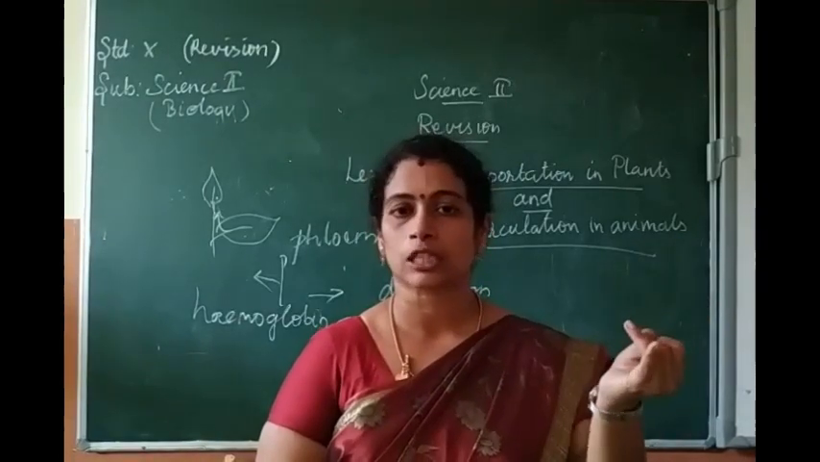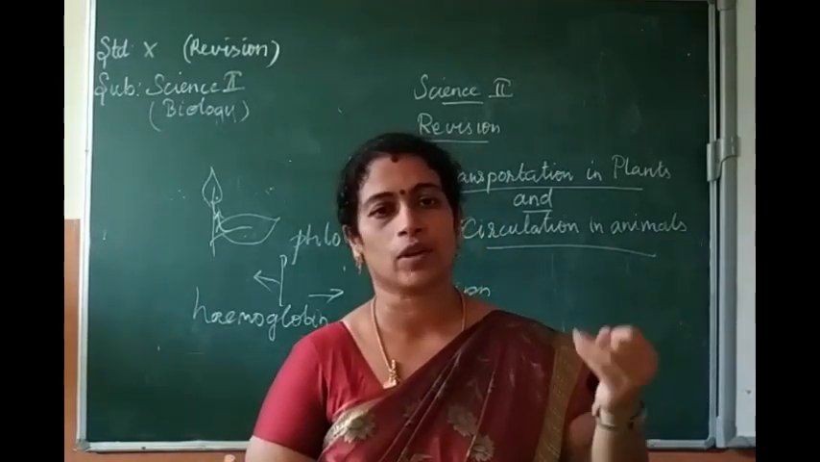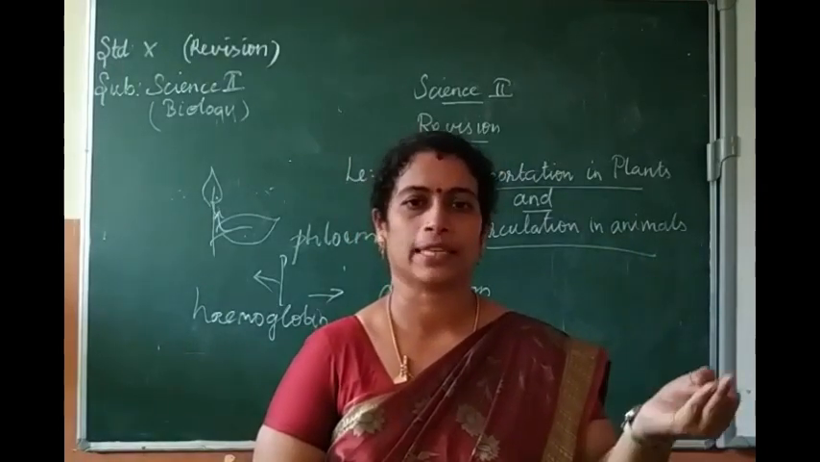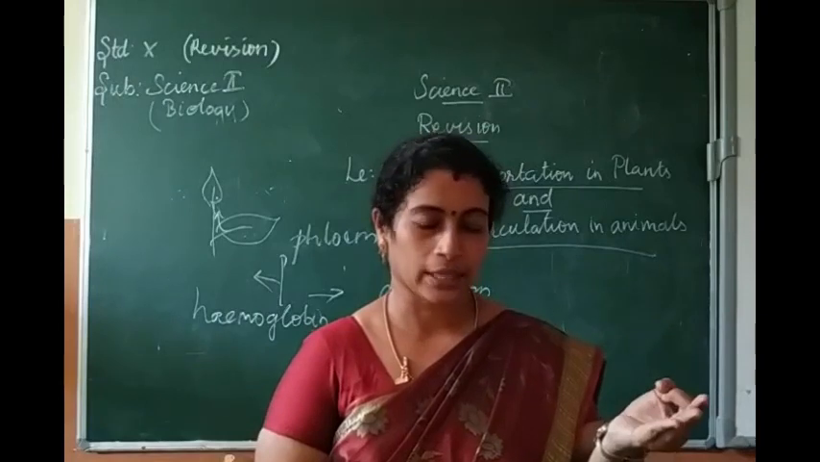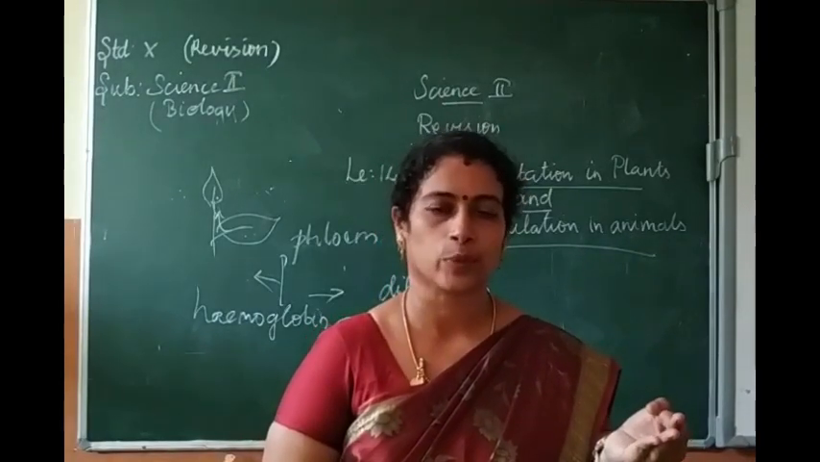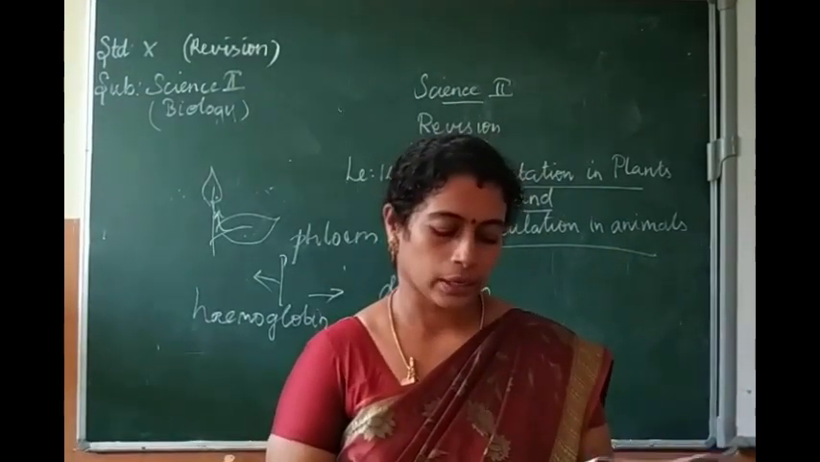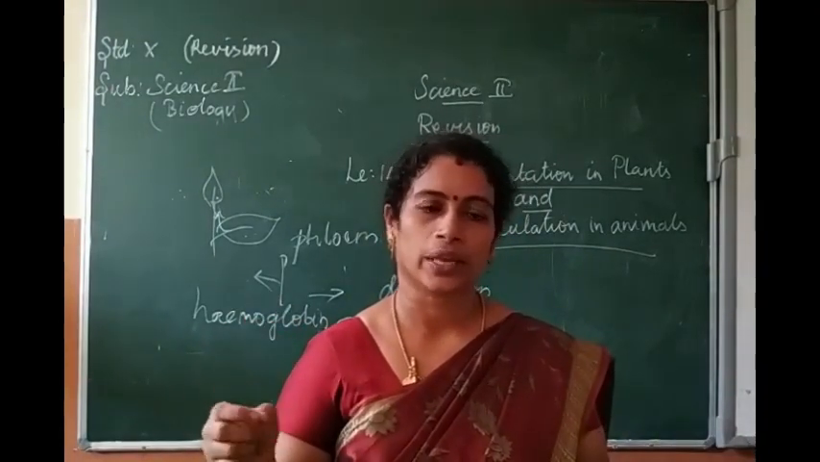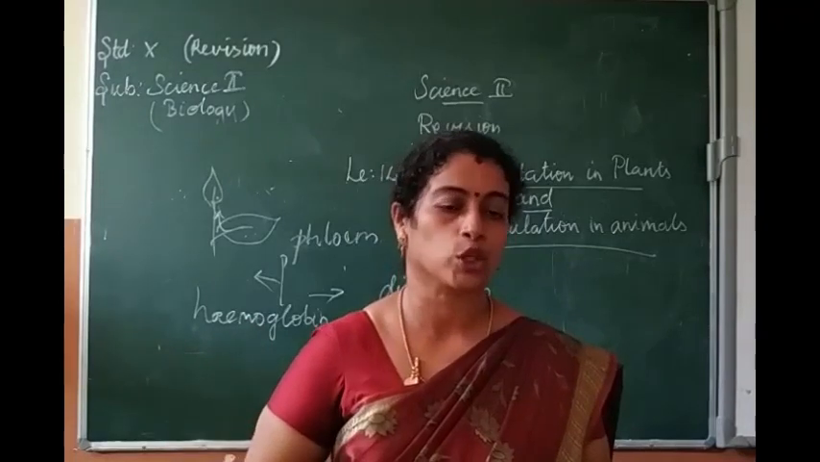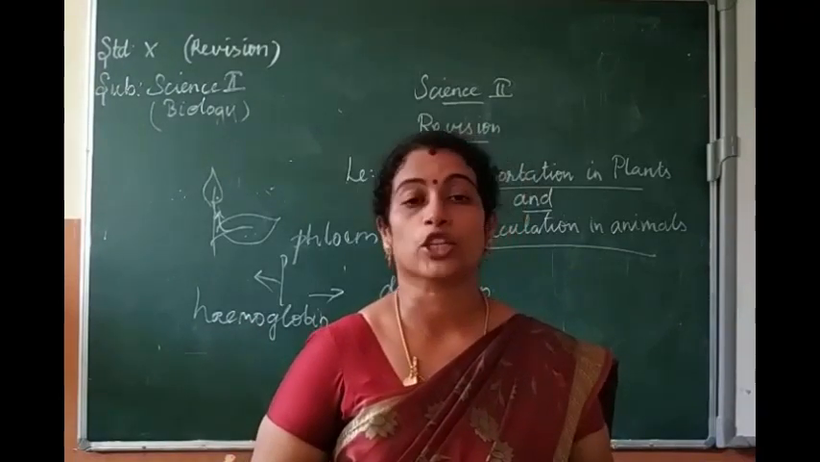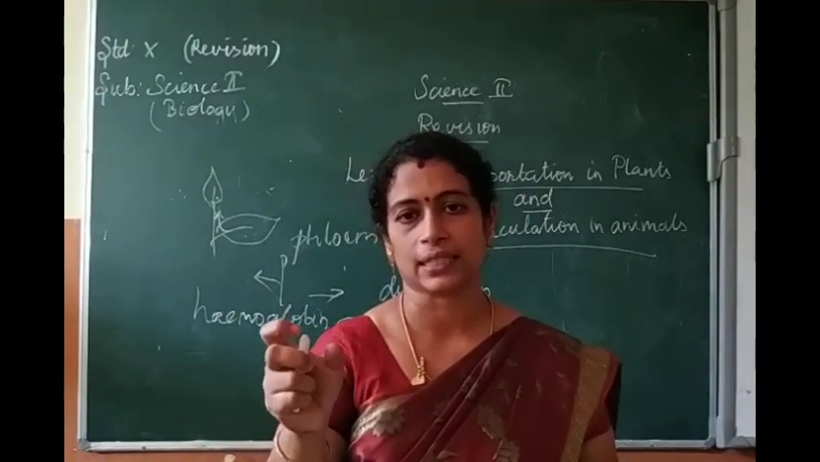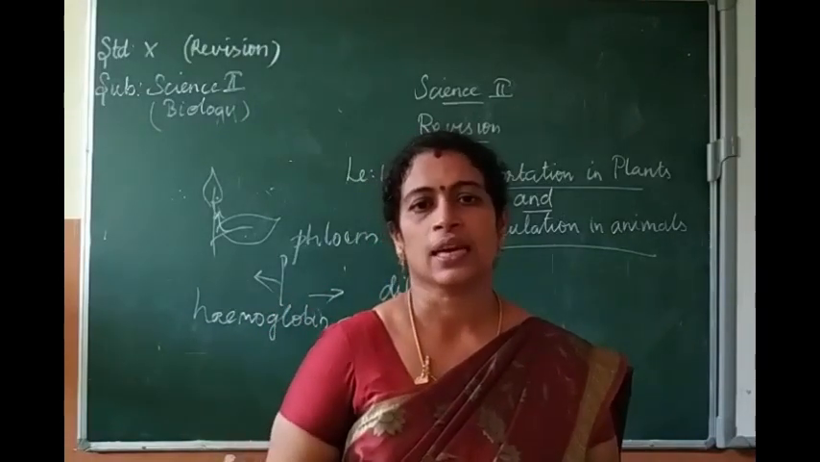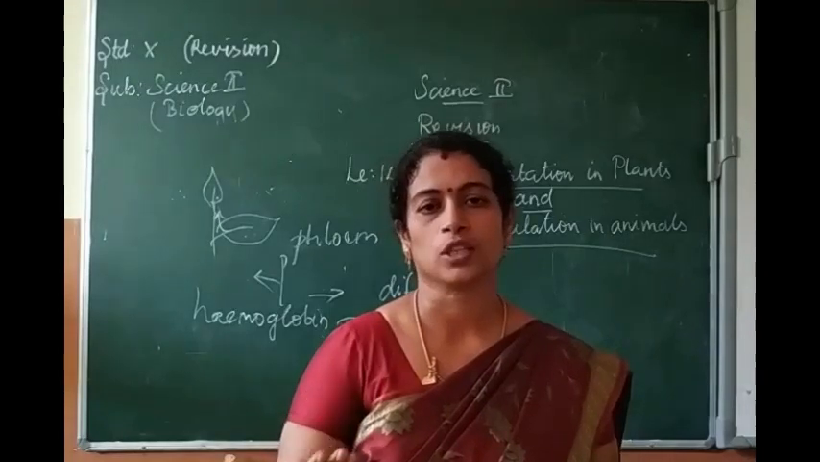Respiratory gases means oxygen and carbon dioxide will be transported through blood. Then digested food materials will be transported. Next one, transport of hormones. Then transport of nitrogenous excretory waste products such as urea, uric acid and ammonia will be transported through blood. Then it is involved in protection of body and defense against diseases. It will protect our body against disease and act as a defensive part in our body.